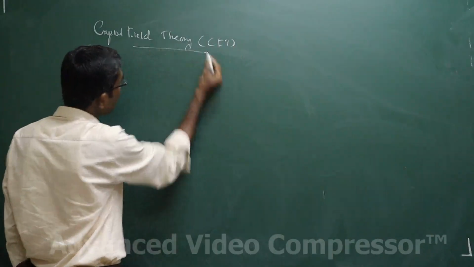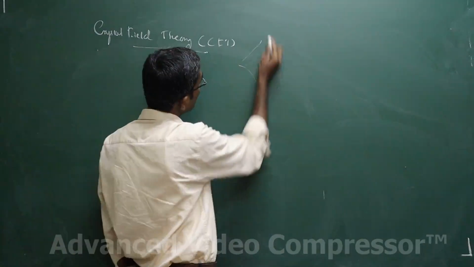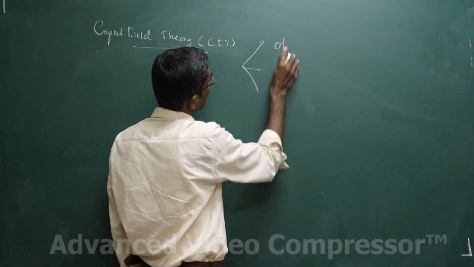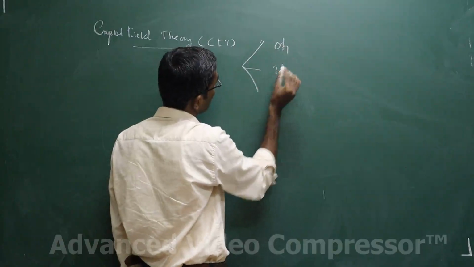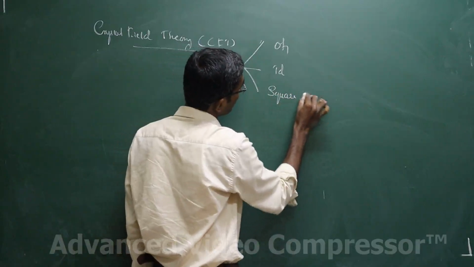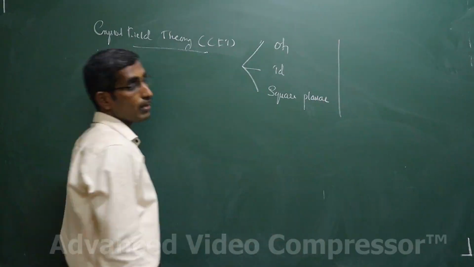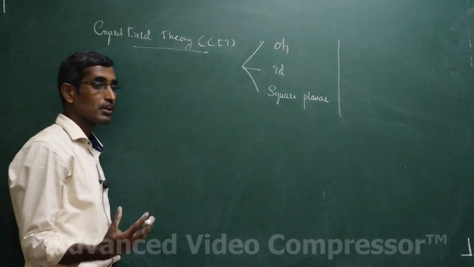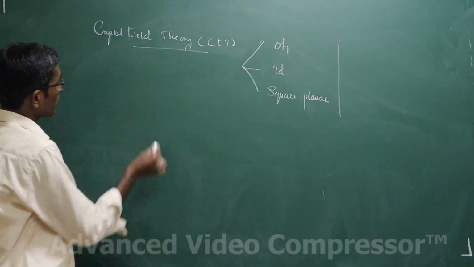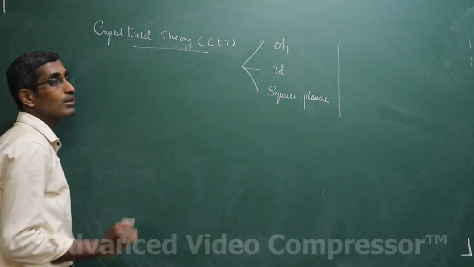We will be going through the splitting of the d orbital in three different complexes: octahedral complex, tetrahedral complex and square planar complex. These three kinds of complexes, how the splitting happens in the crystal field. Crystal field is basically the ligand field. What happens is, when the ligands approach the central metal ion, the d orbitals will be split.